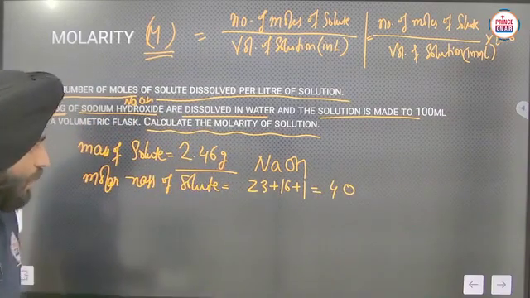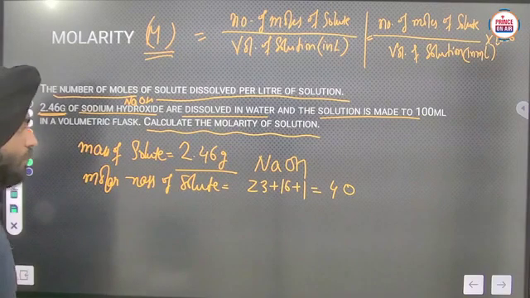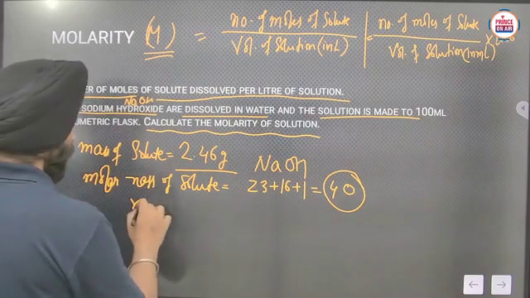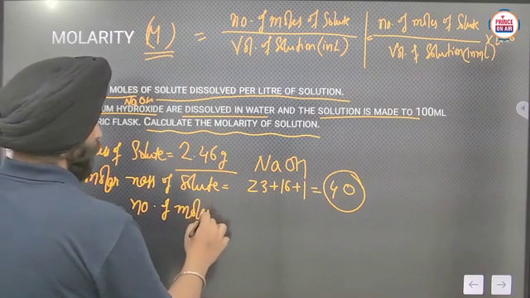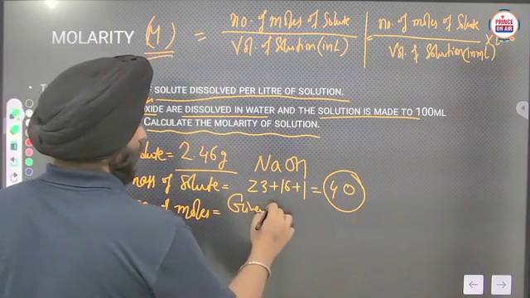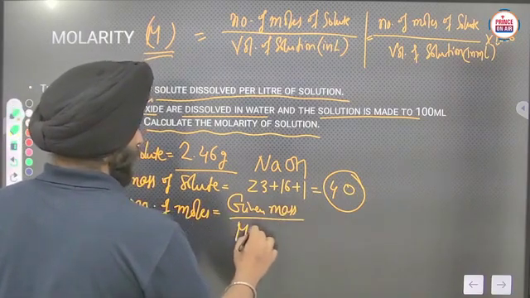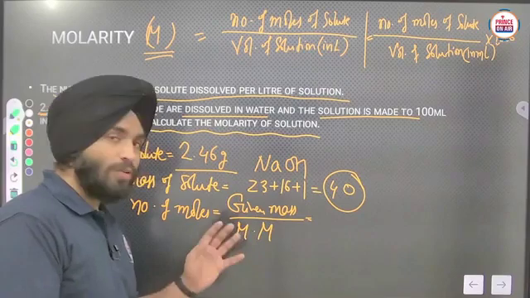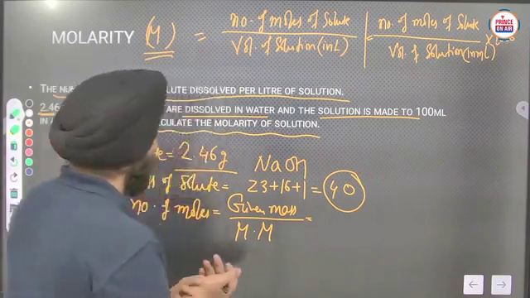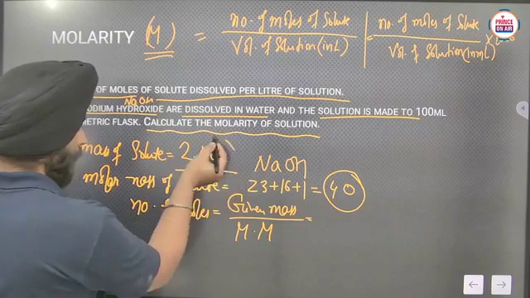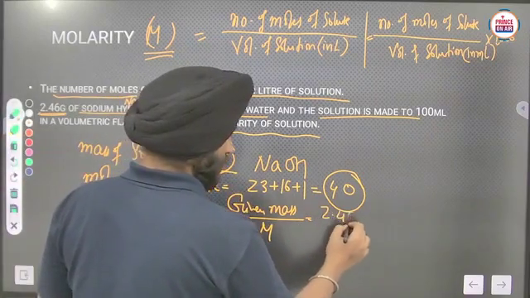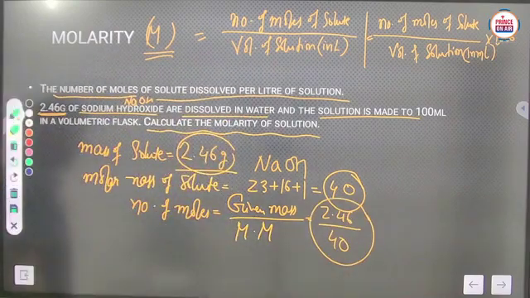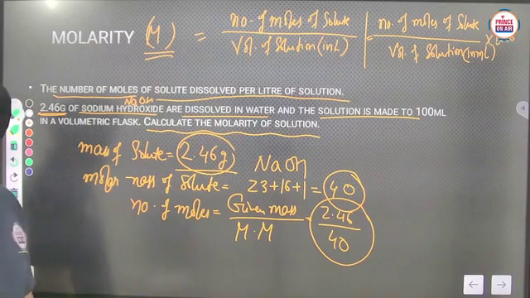Check it once. Is it 40? Yeah. So 40 will be the molar mass. Now number of moles should be given mass upon molar mass. That we have done in the previous section. We have done this formula how to solve the number of moles. So it will be 2.46 upon 40. From that you can calculate the number of moles.